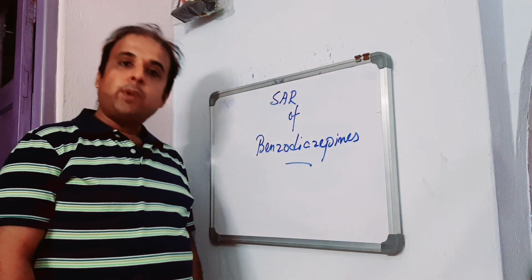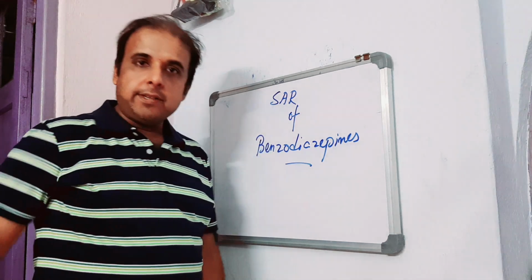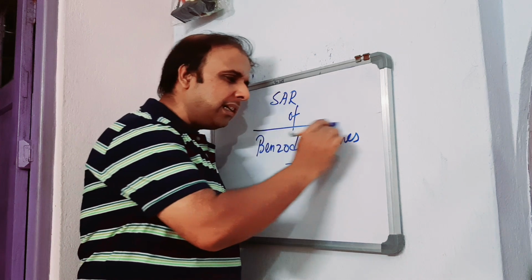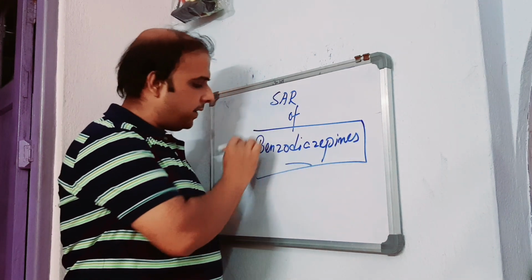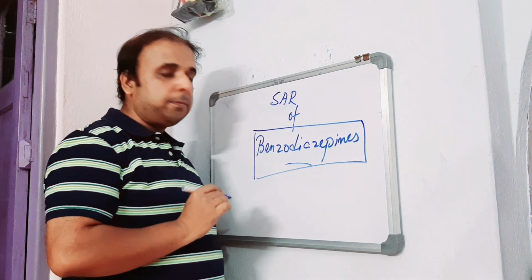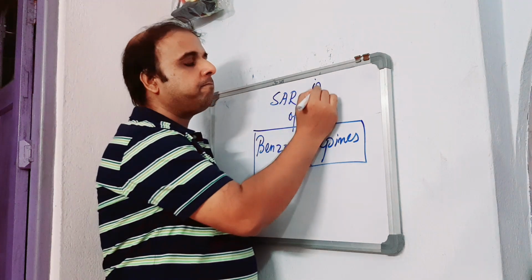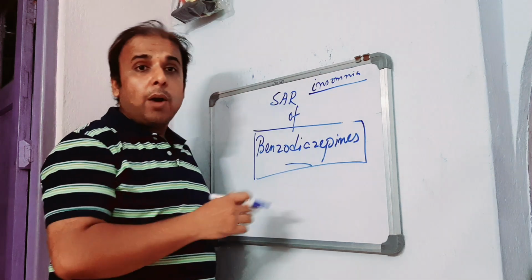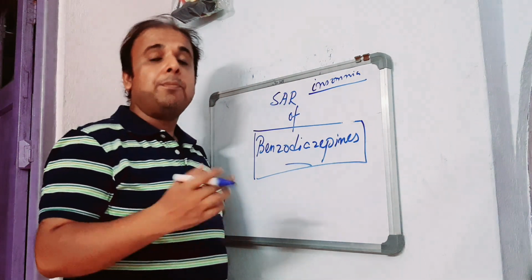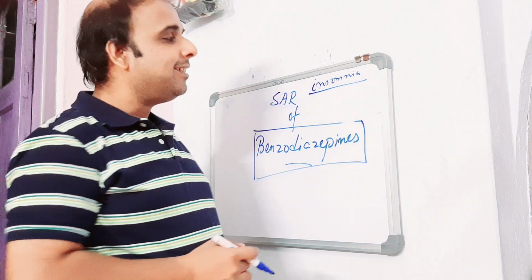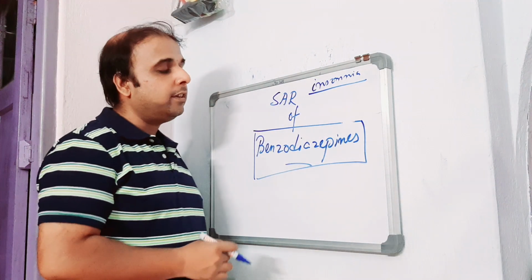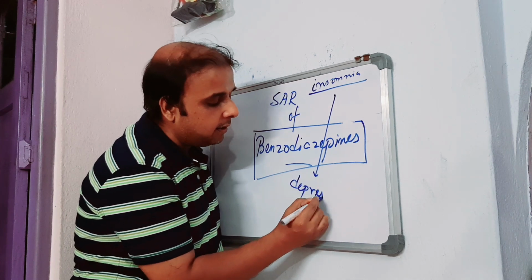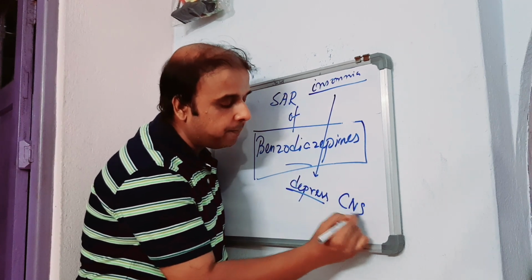Today the topic which we are going to deal with is SAR of benzodiazepines. We all know that benzodiazepines are a class of drug which are given for the purpose of treating what? Insomnia, right? And how they are found to be the primary choice in the treatment of insomnia, how they are exerting this kind of action, by depressing what? Depressing the central nervous system.